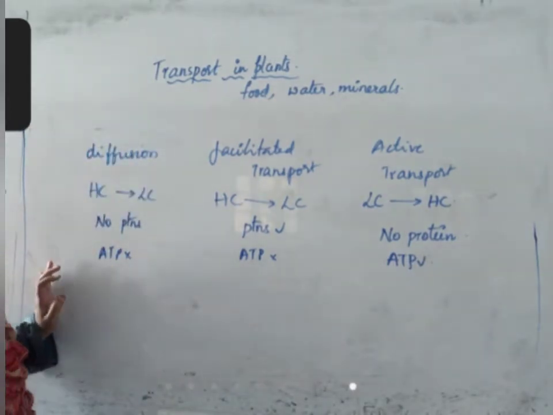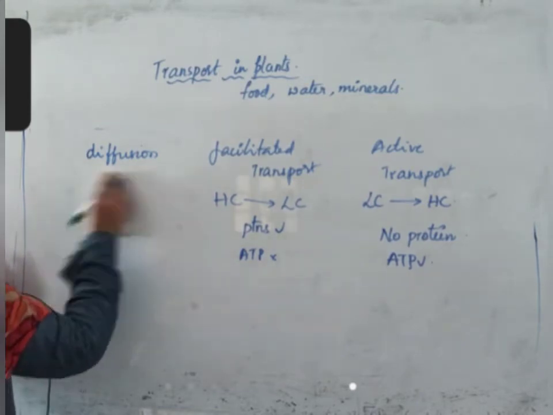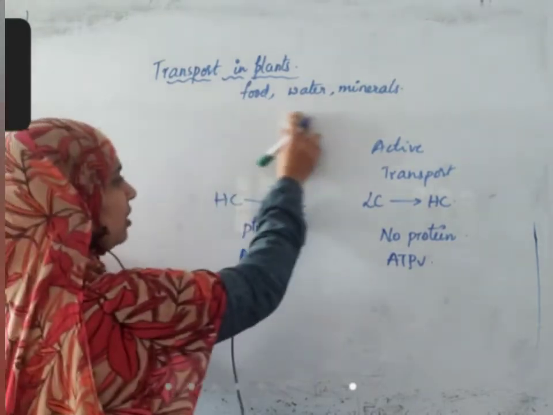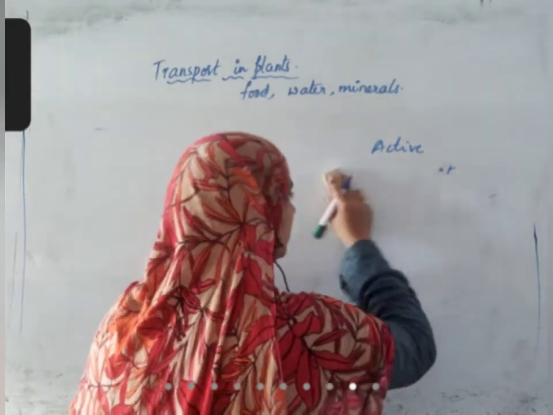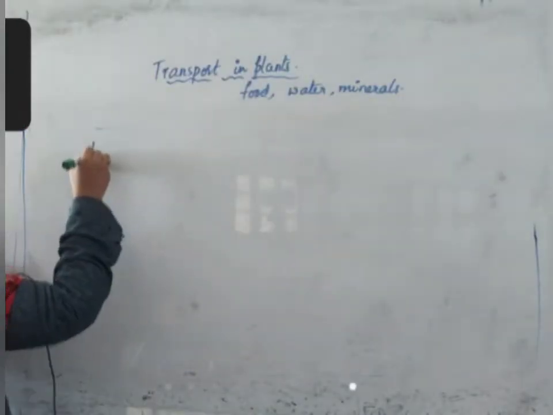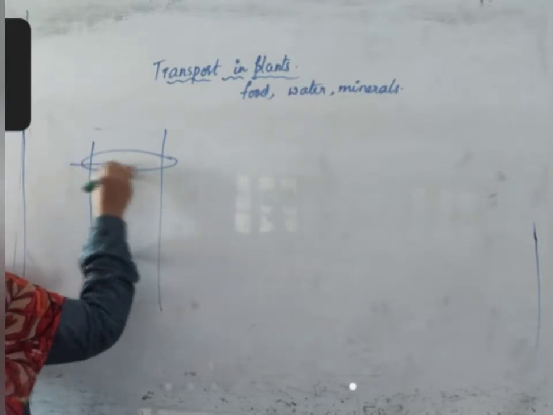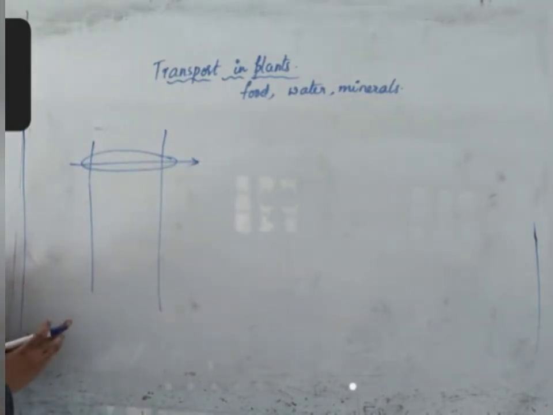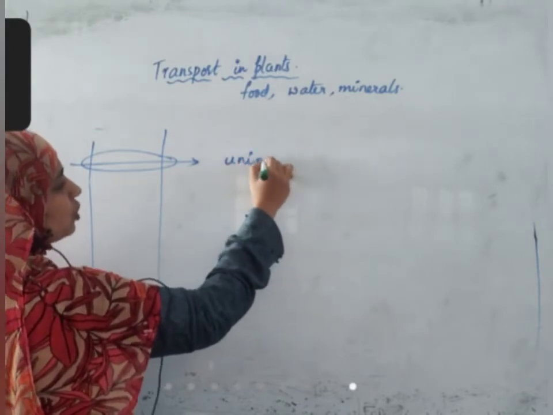So that is the difference between these three types of transport. And among facilitated transport, we can see that there is uniport, symport, antiport. Suppose this is the plasma membrane, this is a protein molecule. If one molecule is moving without the help of any second molecule, only one, that is uniport.